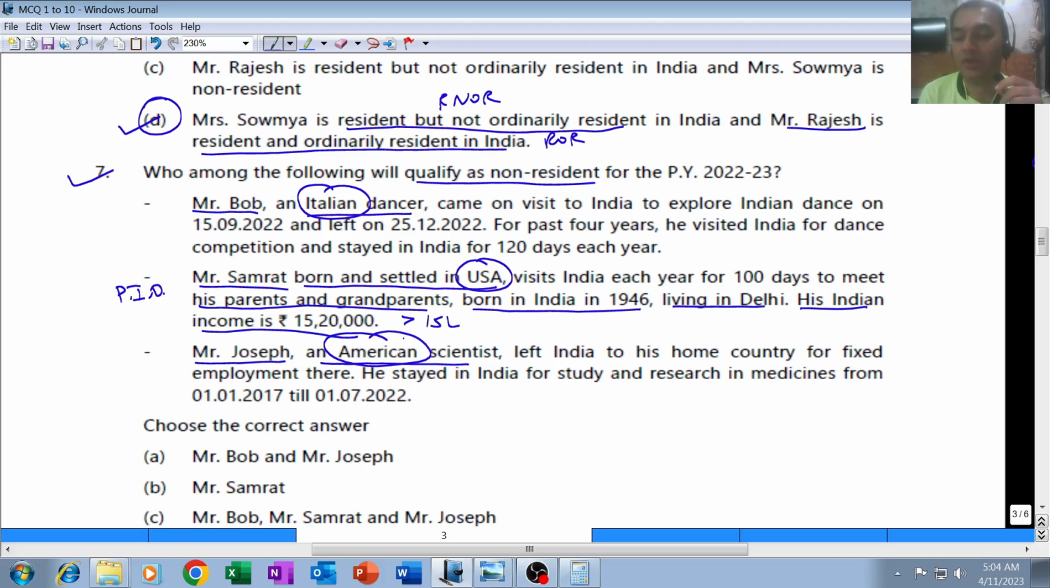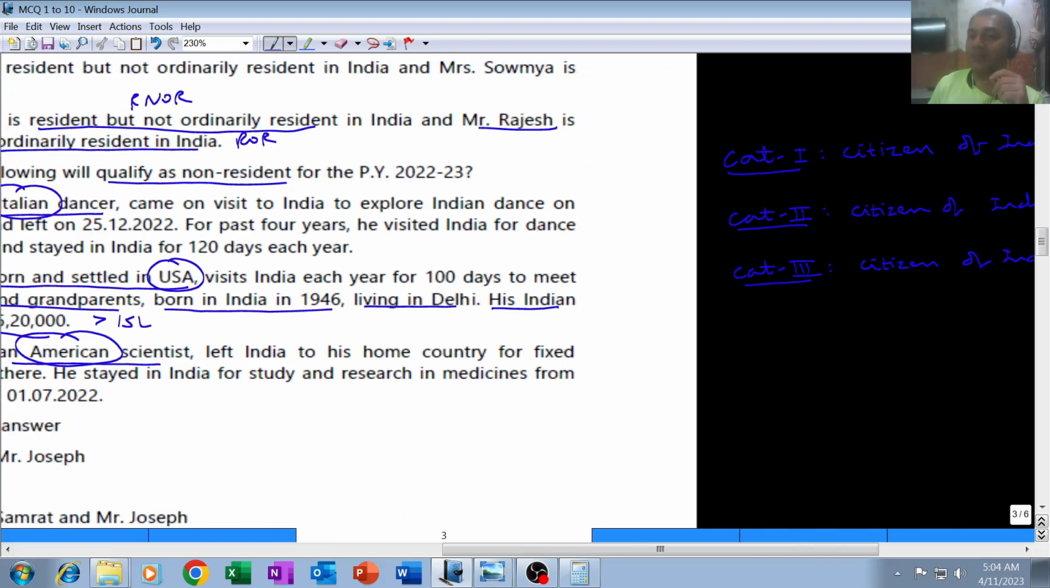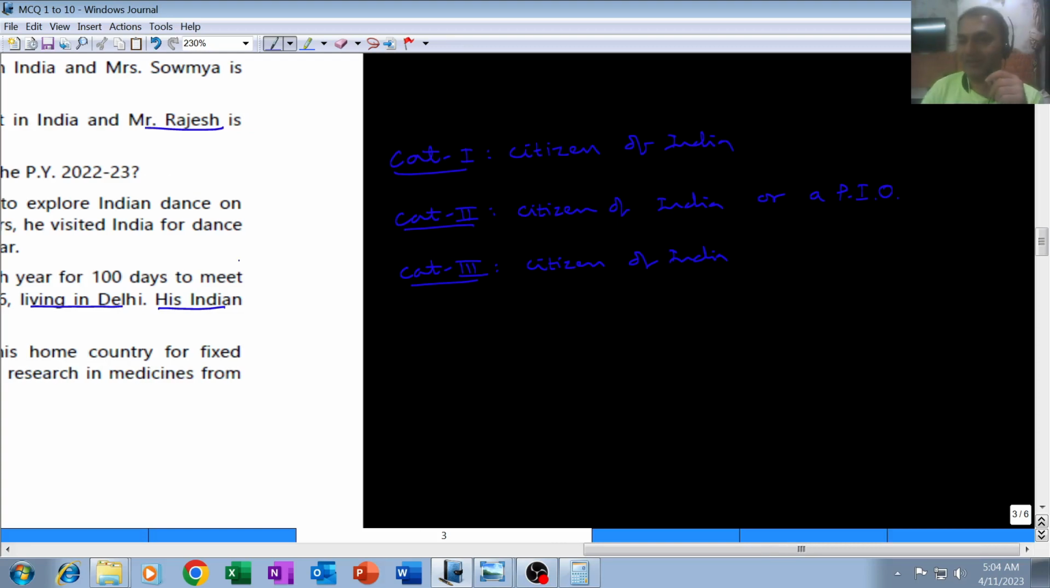Since Indian income is more than 15 lakh, he would be covered by either category 2 or category 3 of exception. But if you recollect, we had discussed it very clearly in that chapter that out of three categories of exceptions, category 1 is applicable only to citizen of India. Category 3 is also only for citizen of India. It is only category 2 which applies to citizen of India or a person of Indian origin. In order to fall under category 1, 2 or 3, the person should be citizen of India, or for category 2, citizen of India or a person of Indian origin.